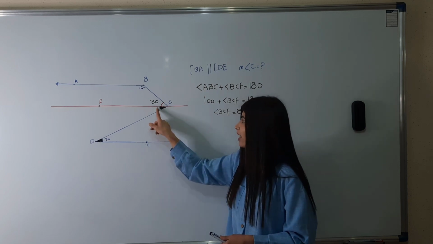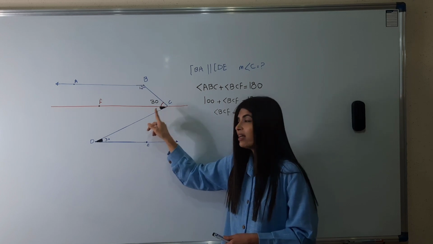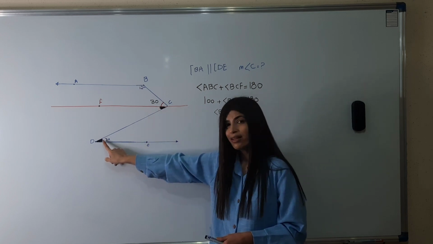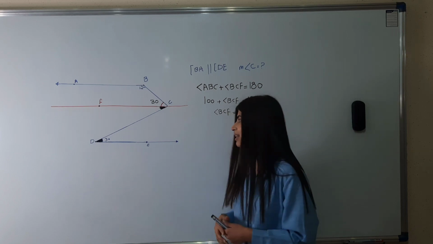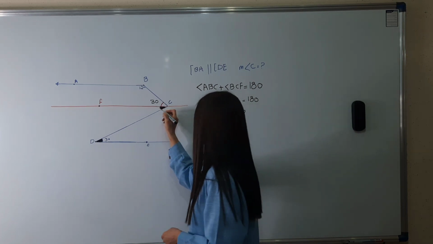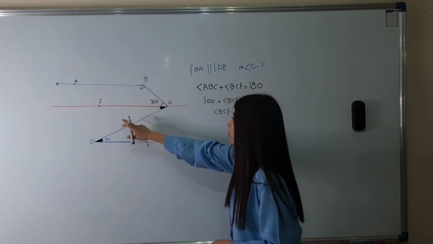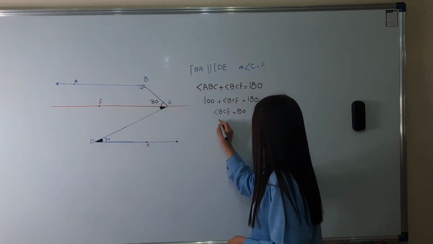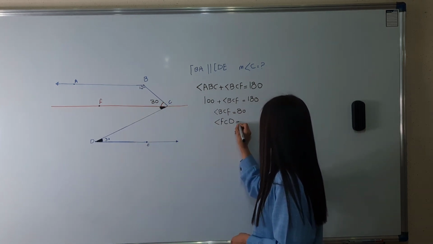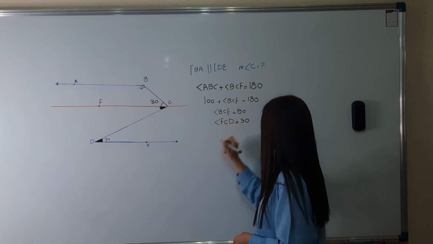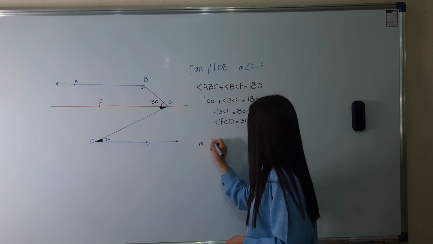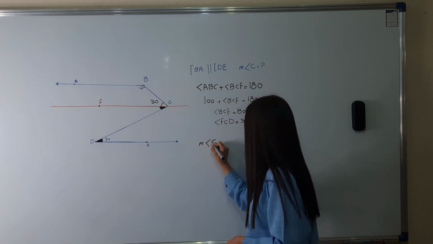This is an acute angle. This is an acute angle too. They are equal. So, the angle FCD equals 30 degrees.